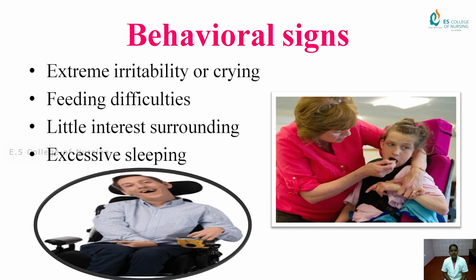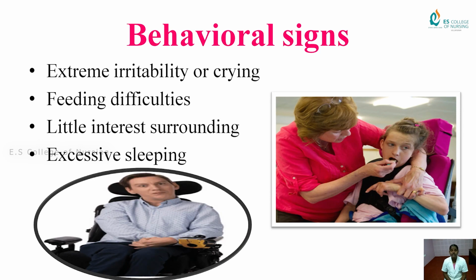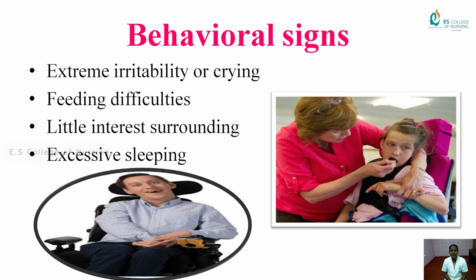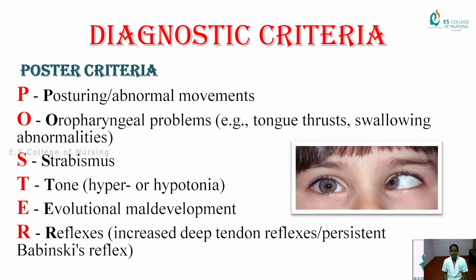Behavioral signs, in the sense of extreme irritability or crying, feeding difficulties, little interest in surroundings, and excessive sleeping. Other manifestations, in the sense of lack of movement, involuntary movement, and lack of coordination, may also develop. Feeding and eating are difficult to coordinate, learning capacity and capability are decreased, and seizures may develop. Poor behavioral pattern, poor communication pattern, and poor nutritional pattern are also other clinical manifestations of CP.